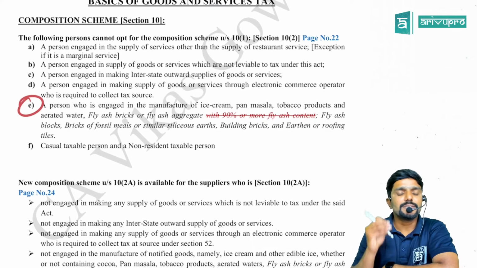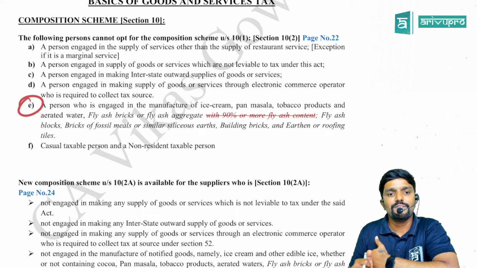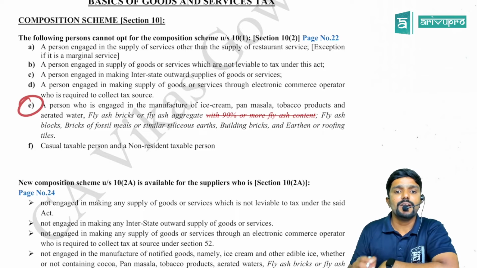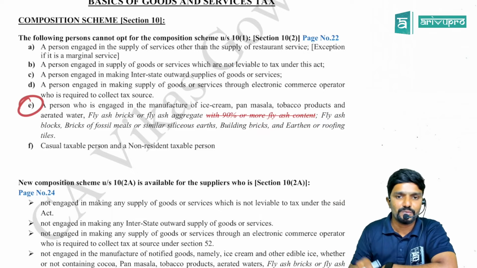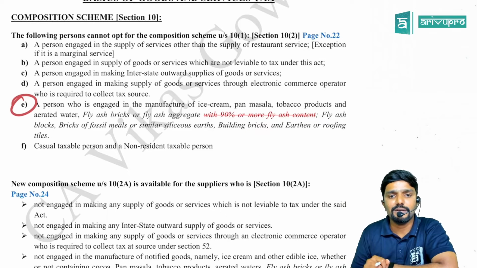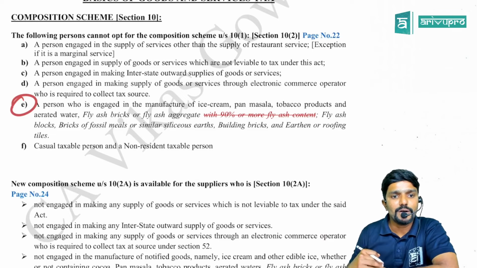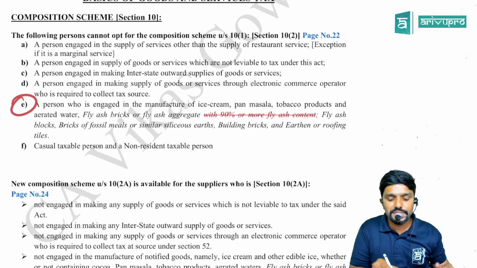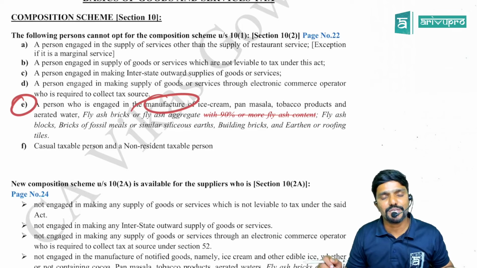What is it? A person who is engaged in manufacture of ice cream, pan masala, tobacco products and aerated water. Then they have added some new products, fly ash bricks or fly ash aggregate. Now, the "with 90% or more fly ash content" is not there. Please scratch it. Whatever I have scratched here with red color, which I have highlighted, you also have to make a change in this. Fly ash blocks, bricks of fossil meals or similar siliceous earths, building bricks and earthen or roofing tiles. If you are engaged in manufacture of any of these products, you are not eligible for composition scheme under section 10 subsection 1, guys.